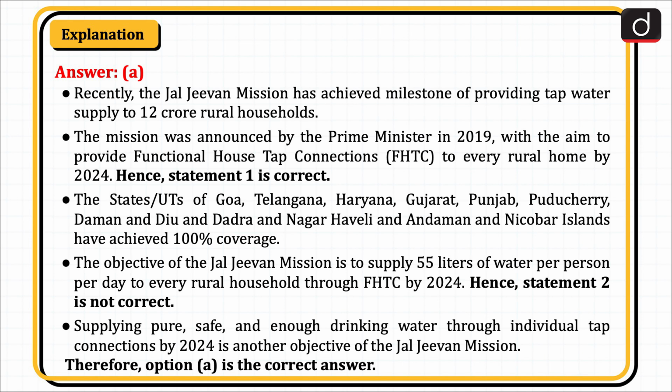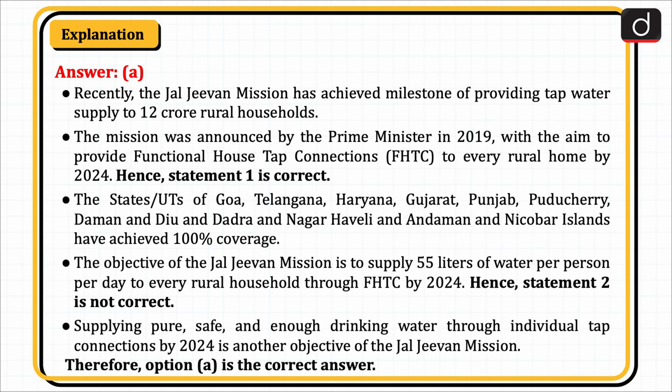Recently, the Jal Jeevan Mission has achieved milestone of providing tap water supply to 12 crore rural households. The mission was announced by the Prime Minister in 2019 with the aim to provide functional house tap connections to every rural home by 2024. Hence, statement 1 is correct. The states or UTs of Goa, Telangana, Haryana, Gujarat, Punjab, Puducherry, Daman and Diu and Dadra and Nagar Haveli and Andaman and Nicobar Islands have achieved 100% coverage.